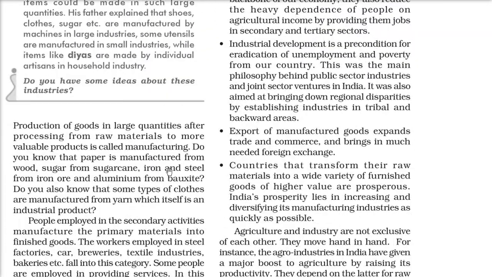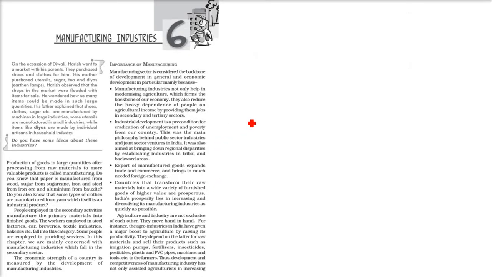What is the industry? Whenever there is a raw material, now raw material is not useful to us. If I provide you bauxite, you will not be able to appreciate it that much. But when some processing is done on this raw material and it is made into a valuable product, this is called manufacturing. Let me tell you again, the production of goods in large quantities after processing from raw materials to more valuable products, this is called manufacturing.